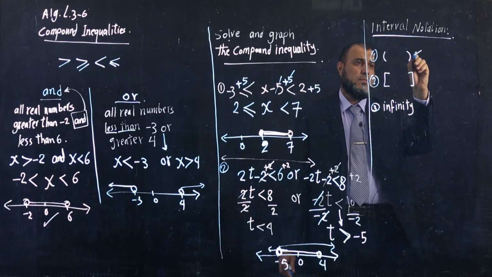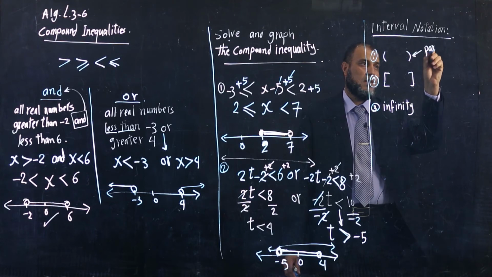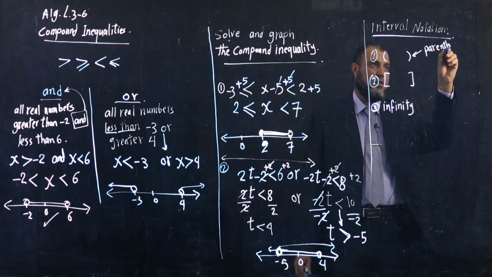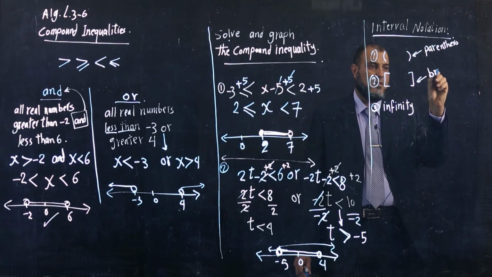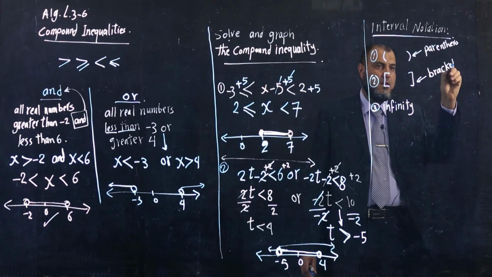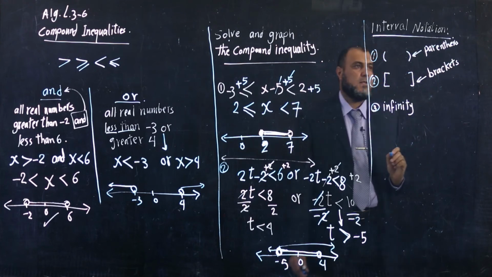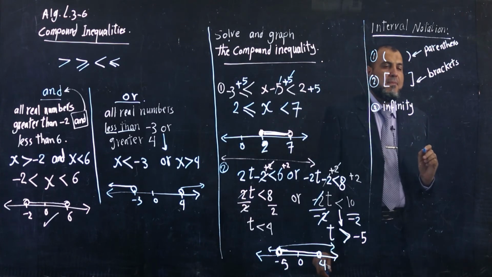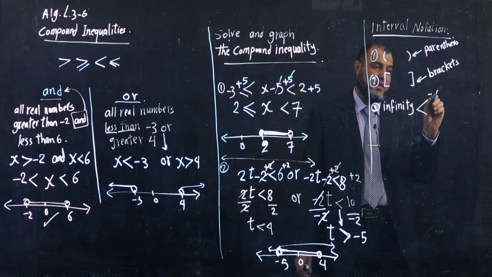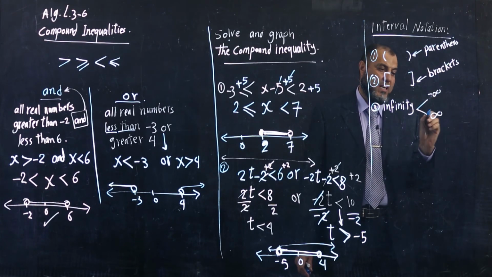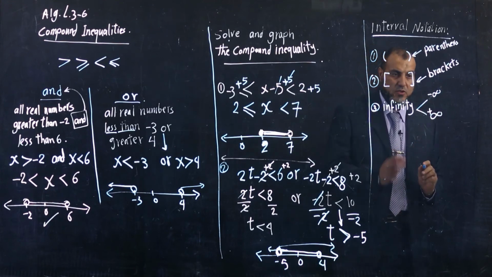This is called what? Parentheses. This is called what? Brackets. Here, infinity. Infinity is divided into two parts: negative infinity and positive infinity. We can put positive or not. You have a choice here.